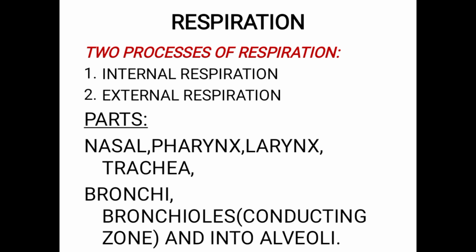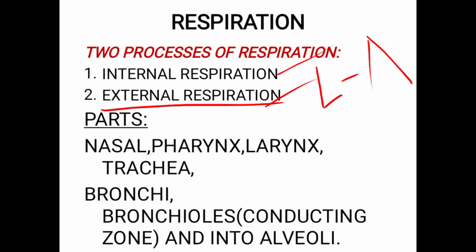So there are two processes of respiration: internal respiration and external respiration. The exchange of gases at the level of lungs, between the lungs and atmosphere, we call external respiration.